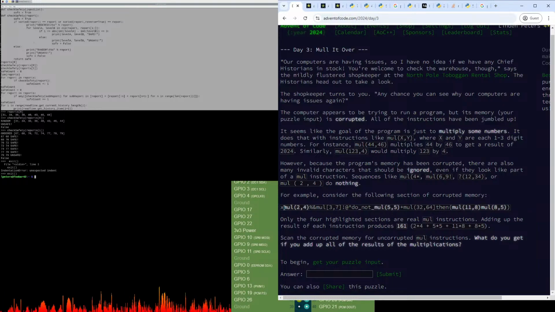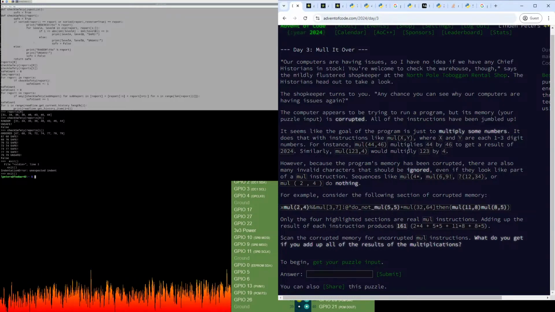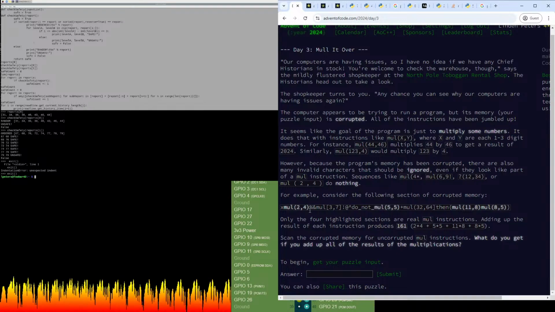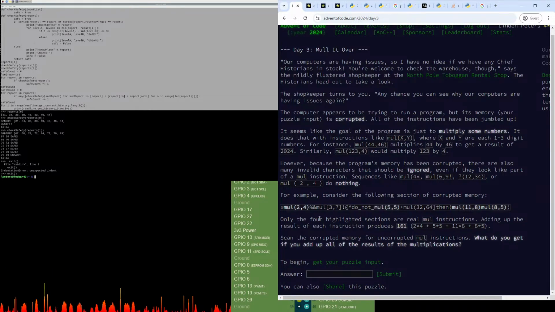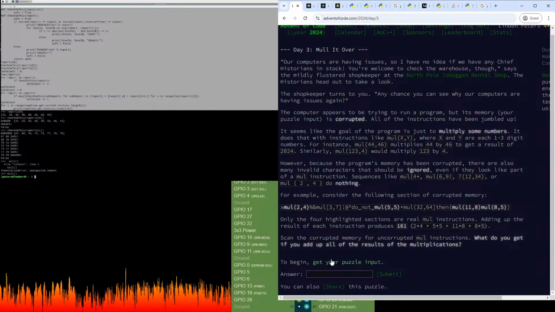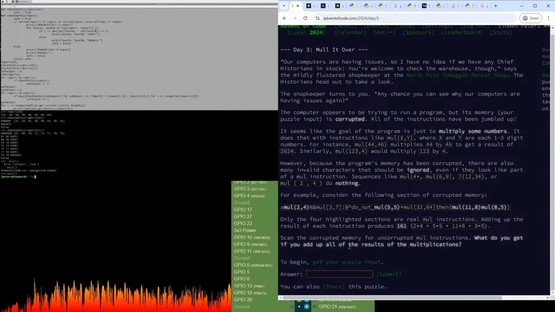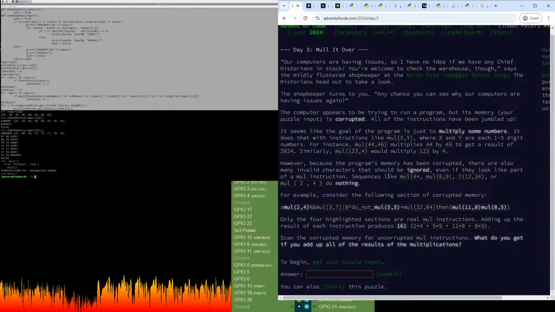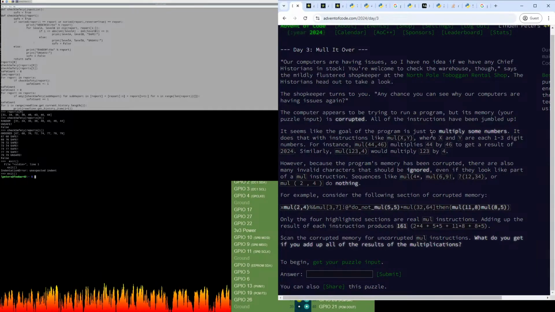Does it say we can assume there's, no, it doesn't. I don't think it says how many, only the 4 in this example, but okay, we'll see what the input looks like, because it doesn't say anything about being able to assume that there's only 4.